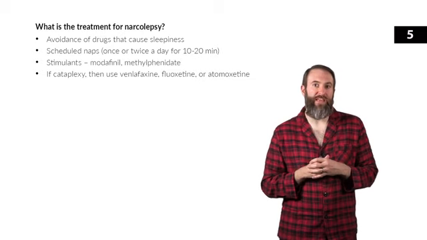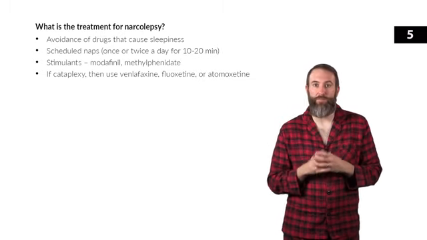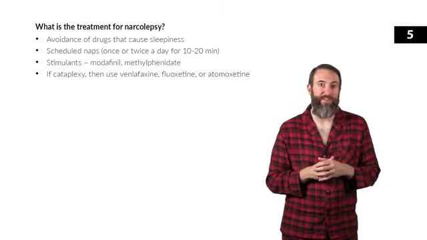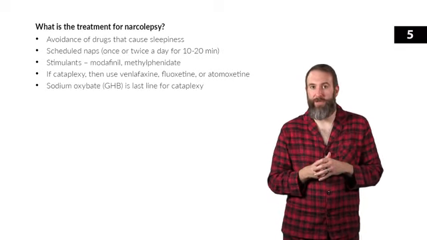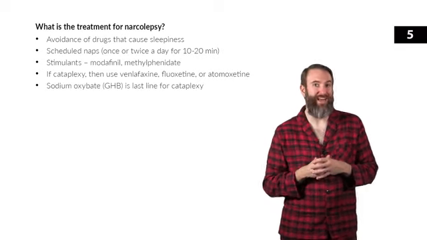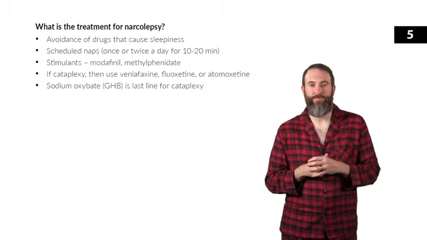Another strategy to prevent cataplexy is to use medications that suppress REM sleep. So these include venlafaxine, fluoxetine, and atomoxetine. Sodium oxybate may also be used if there's a lot of cataplexy involved.